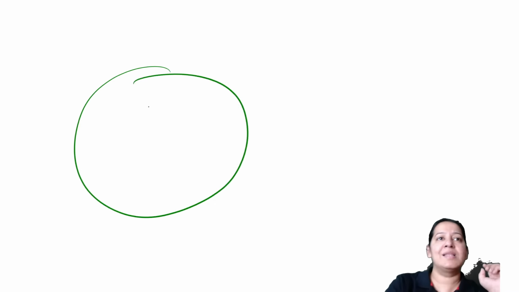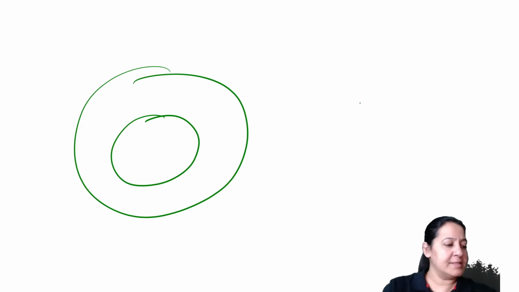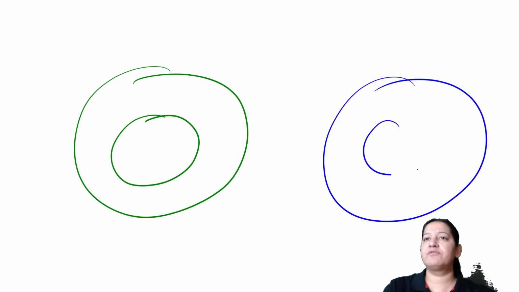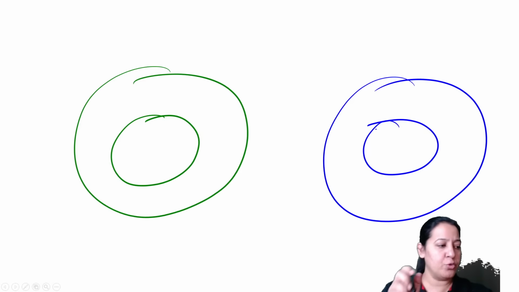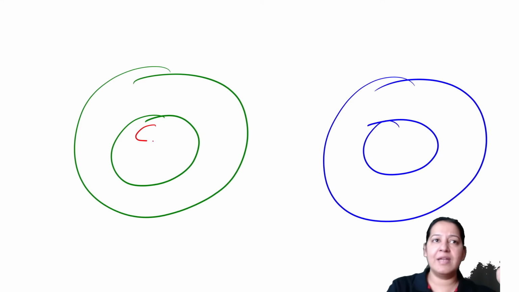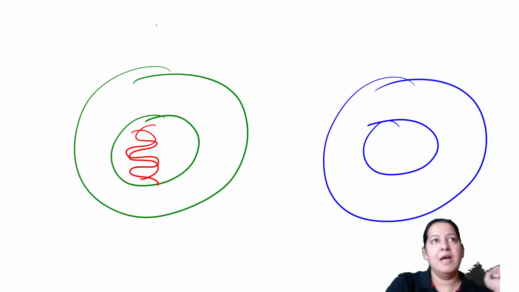This is a normal cell. This is the nucleus of the normal cell. This is the apoptotic cell. This is the nucleus of the apoptotic cell. How does the nucleus of the two differ? In the nucleus of the normal cell, the DNA is continuous. It is double-stranded DNA, which is continuous. It is a normal cell.